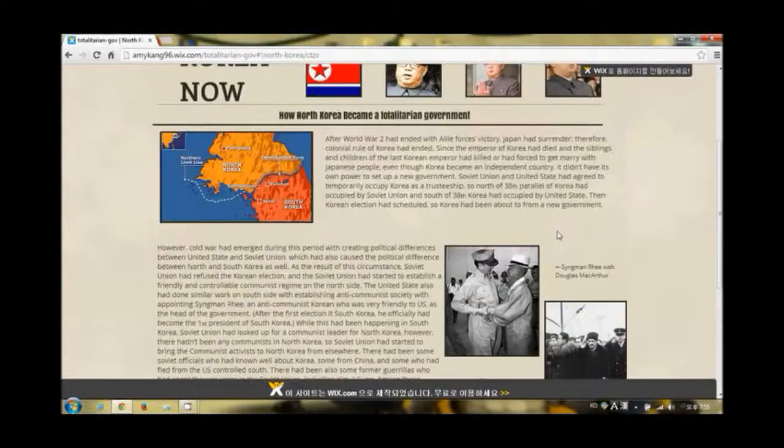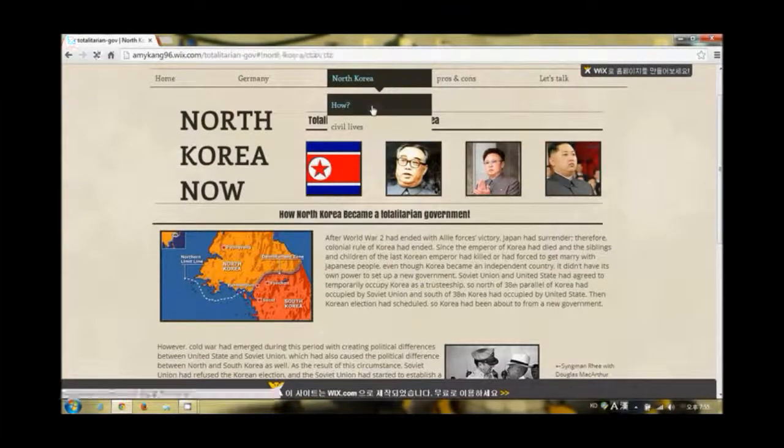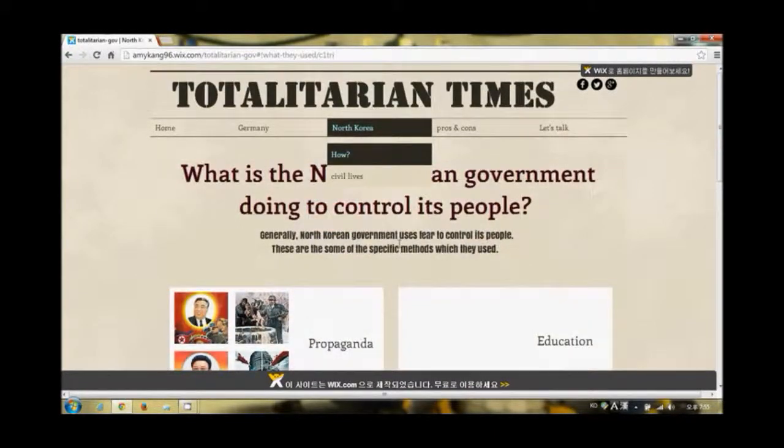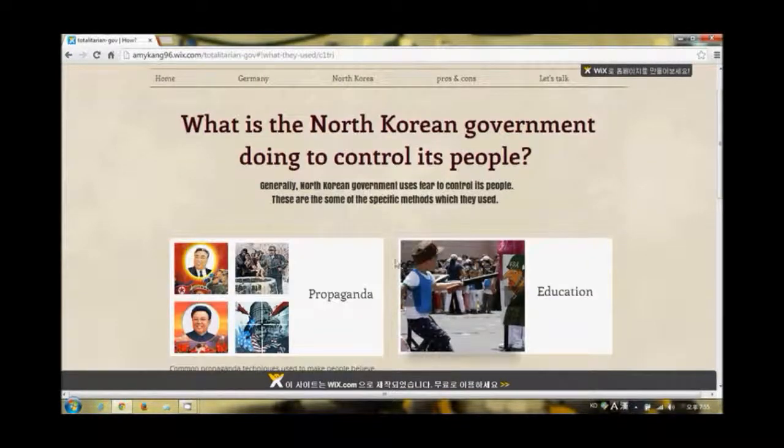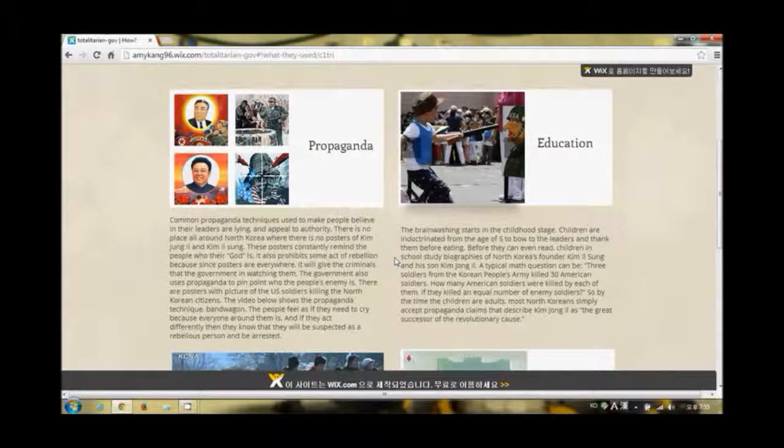If you go to How under North Korea, it is a list of methods the government used to gain and maintain a totalitarian government. The first method, again like Germany, is propaganda. Pictures of Kim Jong-il and Kim Il-sung are just everywhere. This is to constantly remind the people that the leaders are watching them. It is also proof that the leaders are godlike figures. In North Korea, propaganda is used to graphically and clearly state their enemy, the US. There are posters which show American soldiers torturing and killing the North Korean people. These propaganda posters bring up nationalism.